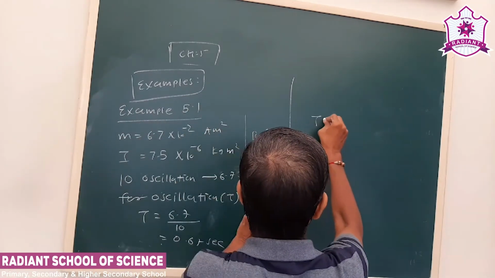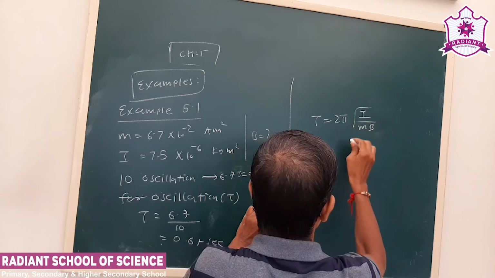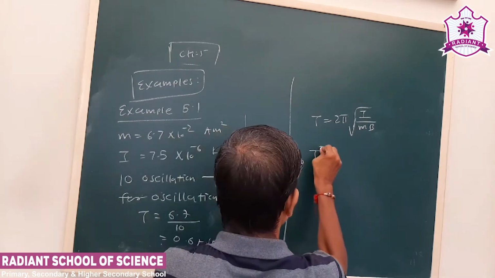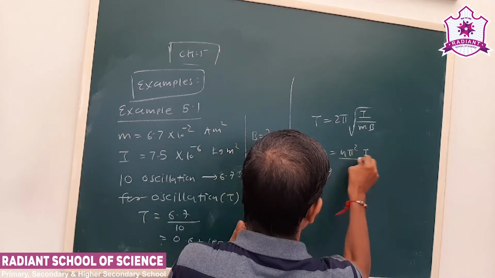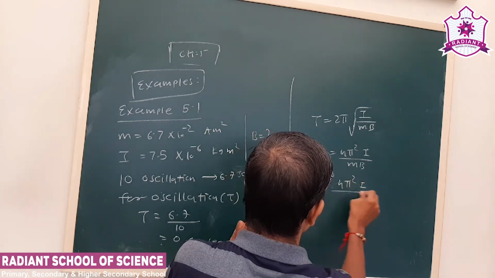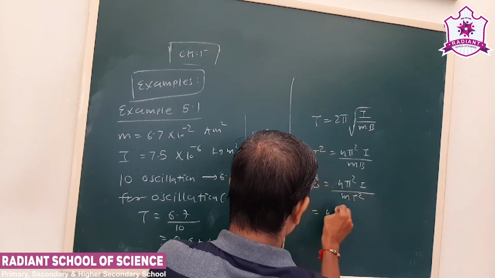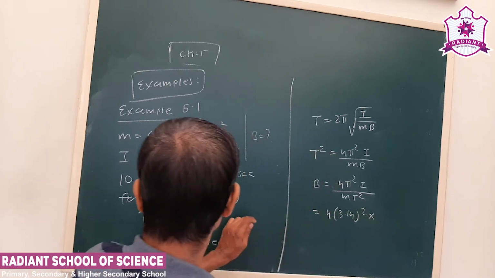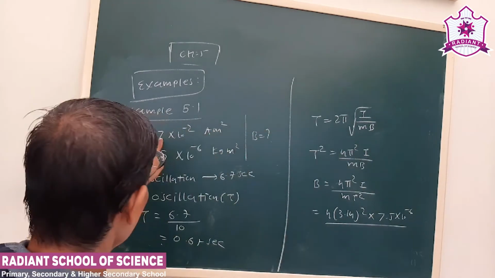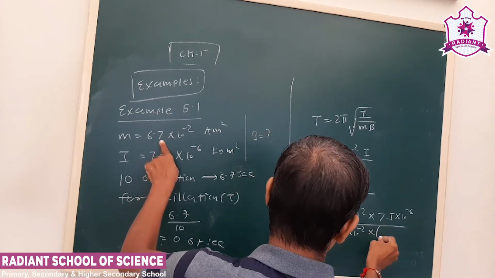Now see, our equation is T is equal to 2 pi root I upon mB. So we can write T square is 4 pi square I upon mB. So B is equal to 4 pi square I. We make B the subject of the equation, m into T square. 4 pi value is 3.4. I, that is the moment of inertia. M, T is 0.67.